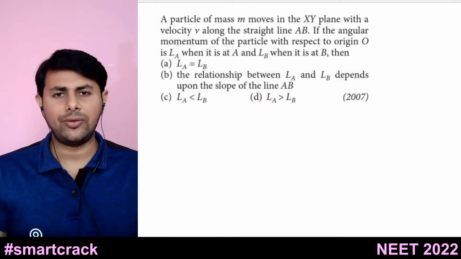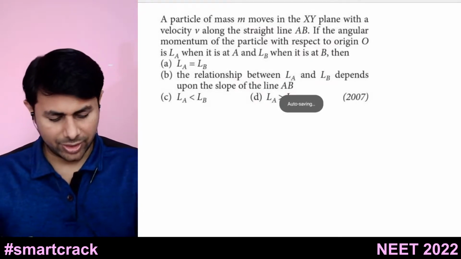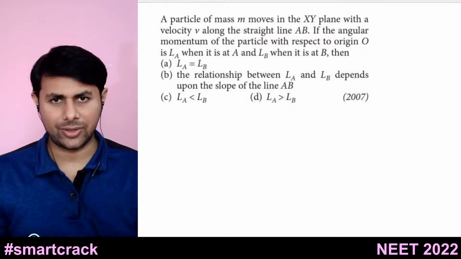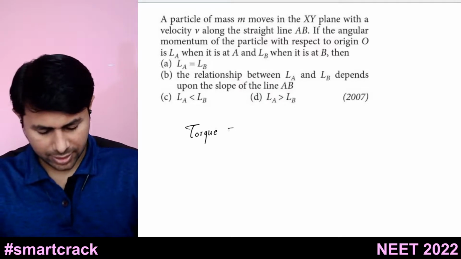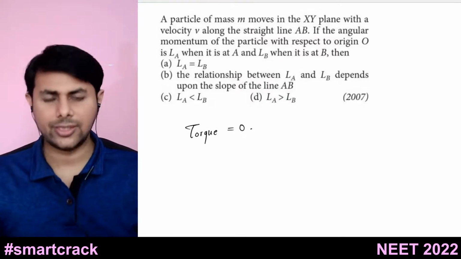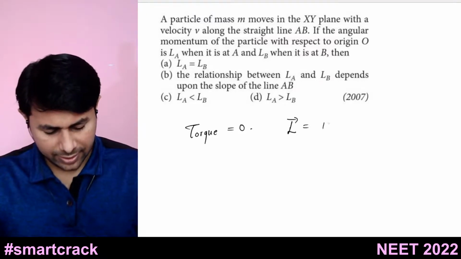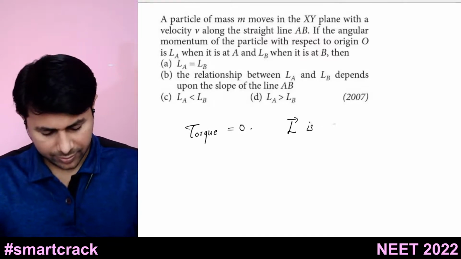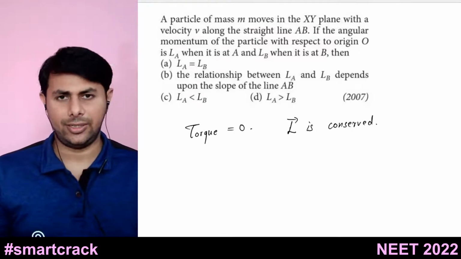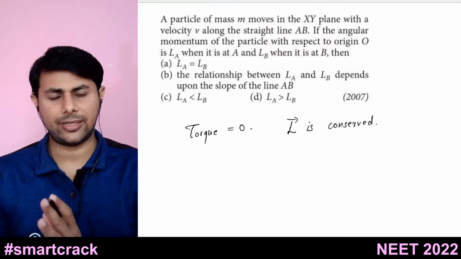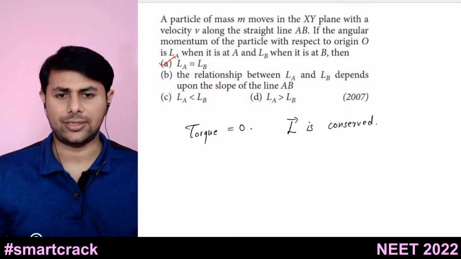So this is again a very simple question, and the answer is, see, there is no force acting on this particle, so that means torque is equal to 0, and if torque is 0, that means angular momentum is conserved. So L bar is conserved. Okay, so if L bar is conserved, it remains constant. That means LA is equal to LB. Its angular momentum is constant. So option A is the answer. Very simple.